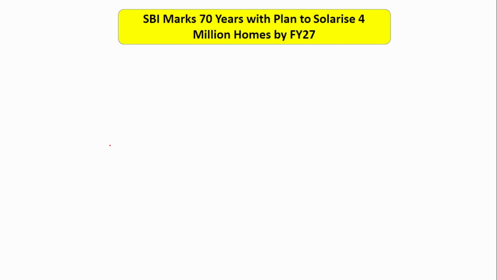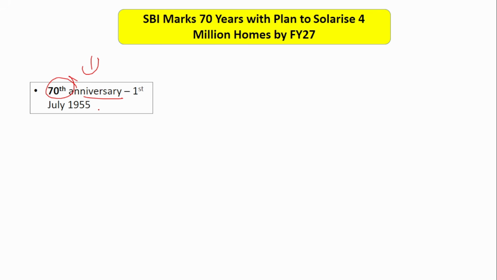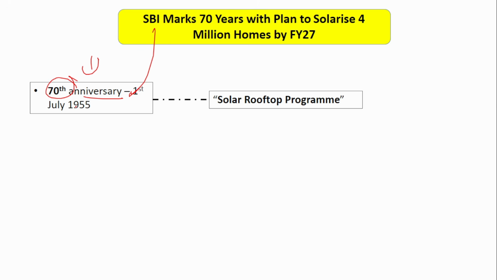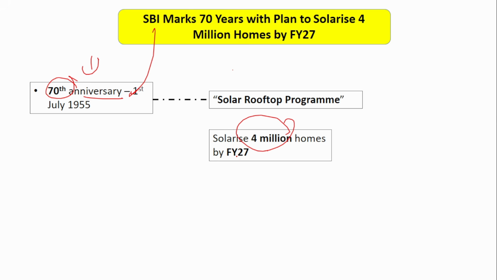The next news is that recently the State Bank of India, the largest public sector bank in India, has celebrated its 70th anniversary. State Bank of India was established on 1st January 1955. In this 70th anniversary, it announced a solar rooftop program. What is this program? It will solarize 4 million homes by financial year 27. Remember, 4 million homes by financial year 27.